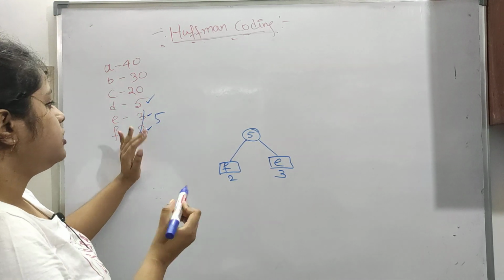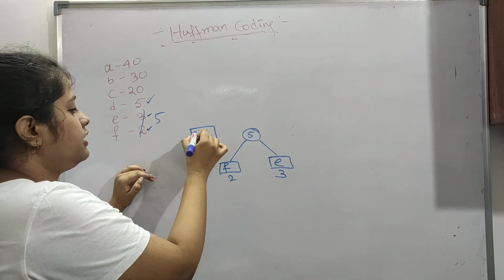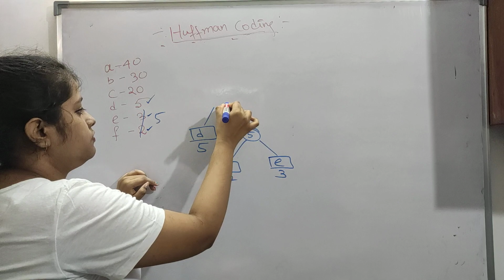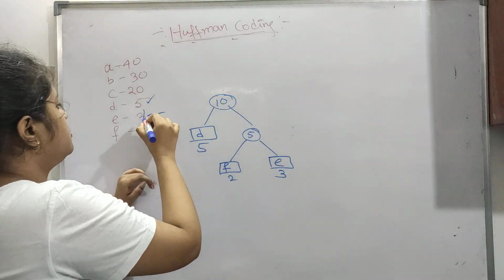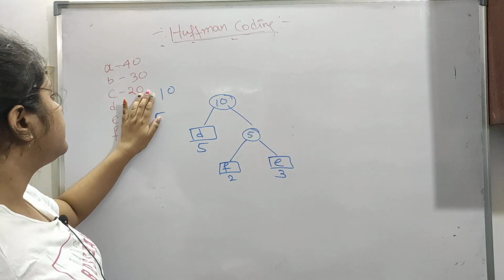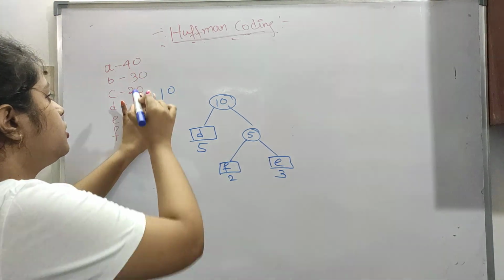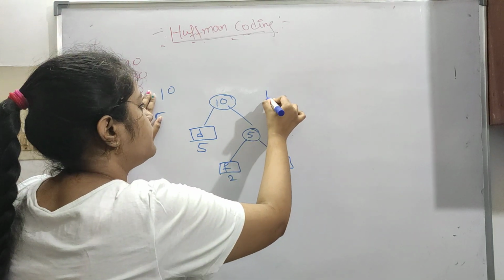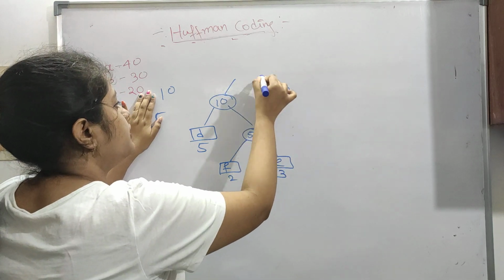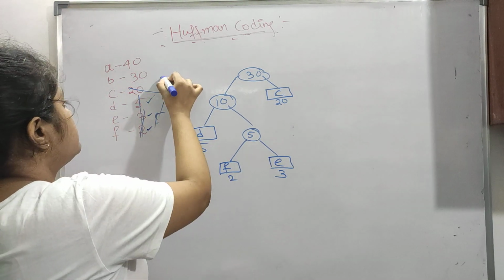Okay, so let's say we put it here. If we take D, the one I have taken there, and it is 5, so 5 plus 5 will give you 10. So now remove all this and see, 10 is placed here. Now the next minimum element is 20. So 20 will be placed right because 20 is greater than 10. So 20 means C, it is 20. So now 20 plus 10 is 30. Okay, so remove all this, 30 is there.